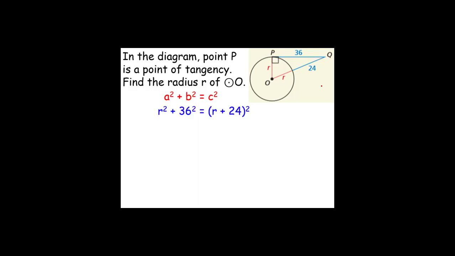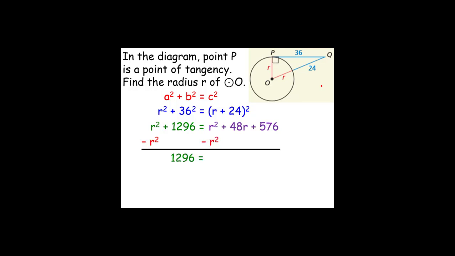Substitute our values in. r squared is r squared. 36 squared is 1296 is equal to, and now we'll just expand that square. In order to solve for r, we'll subtract r squared from both sides. That leaves us with 1296 is equal to 48r plus 576. Subtract 576 from both sides. We get 720 is equal to 48r. Divide both sides by the coefficient of r, which is 48, and r is equal to 15.